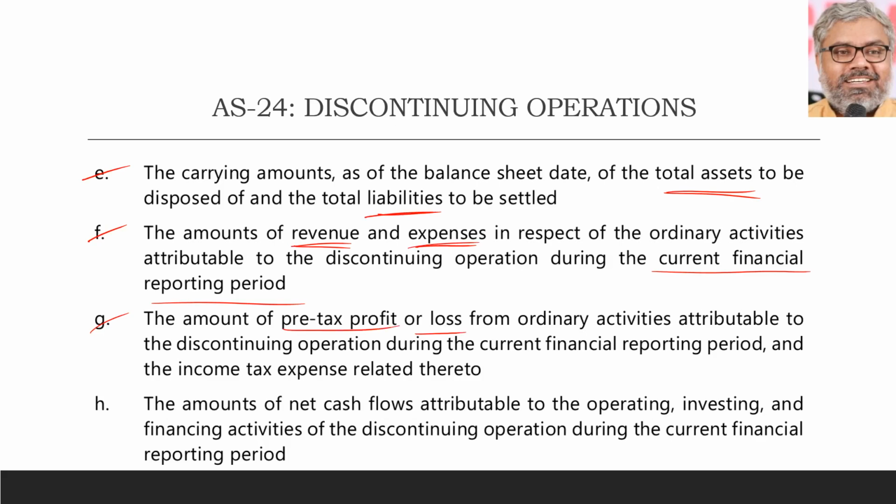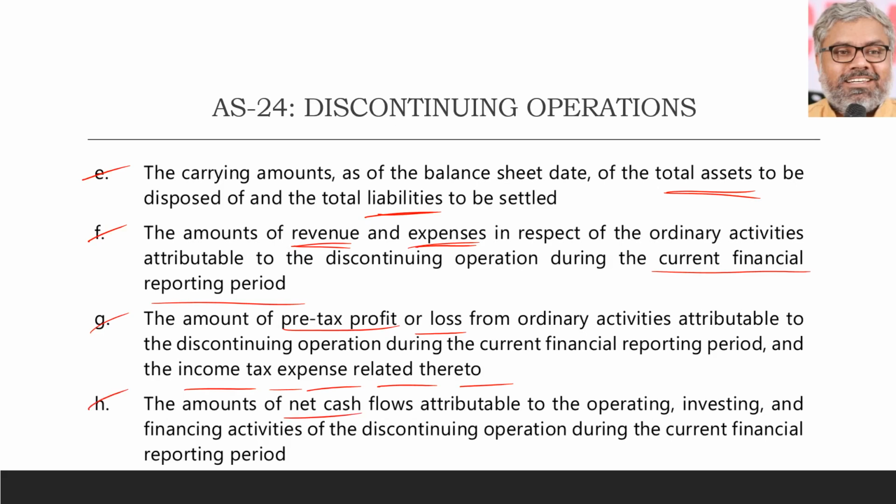The pre-tax profit or loss from the ordinary activities attributable to the discontinuing operation during the current financial reporting period, and not only that, the income tax expense related thereto also has to be separately disclosed. Simply speaking, the entire thing related to P&L and balance sheet has to be disclosed: revenue, expenses, pre-tax profit or loss, income tax expense, and assets and liabilities. That's all. And it will not stop.